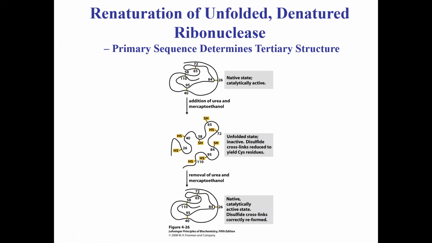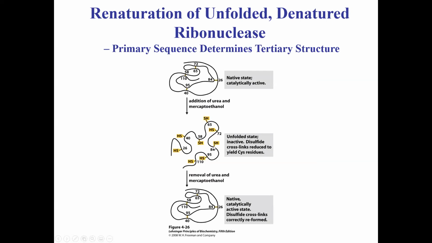But let's say you added the reducing agent, mercaptoethanol, and you added the denaturant, urea, 6 molar. What will happen is that you will break the disulfide bonds and the protein will fully denature. It will be in a random coil state. Cool? So what you can do then is, let's say you are able to experimentally remove both urea, your denaturant, and mercaptoethanol, the reducing agent.